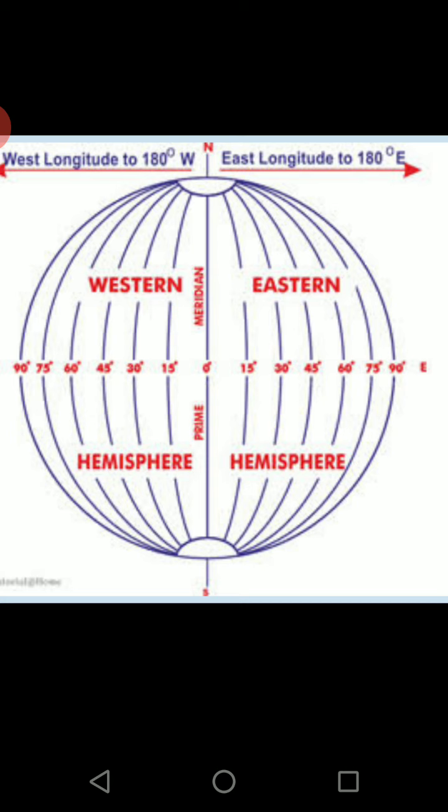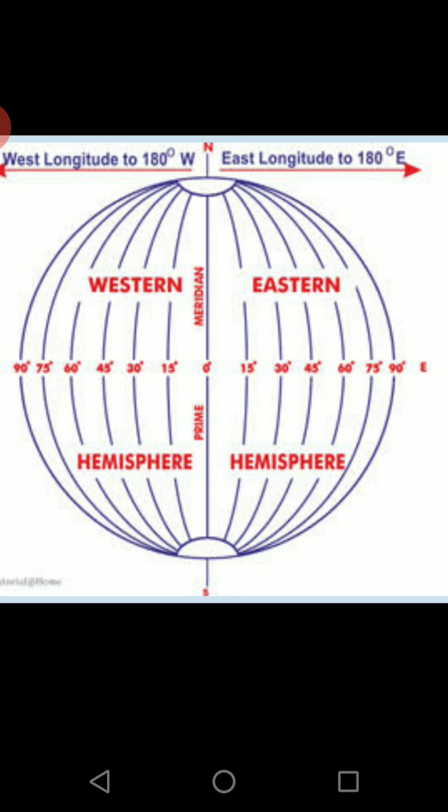So if it is 8 am in Greenwich, on the 15 degree west longitude it will be 7 am. On the 30 degree west longitude it will be 6 am. And likewise it will be 5 am, it will be 4 am.